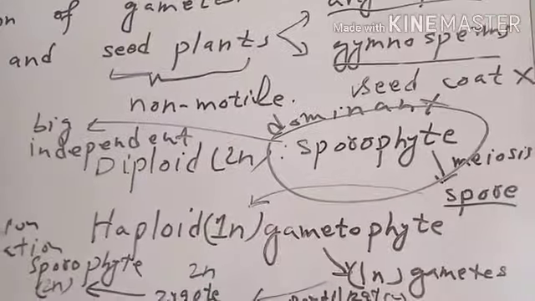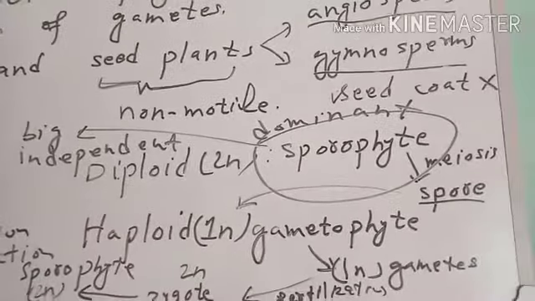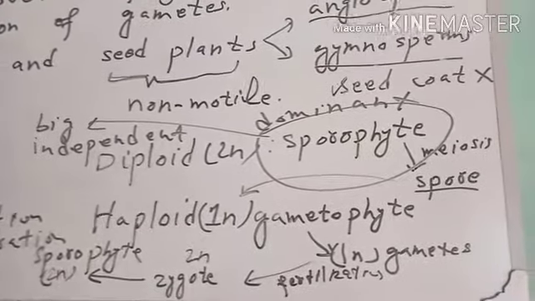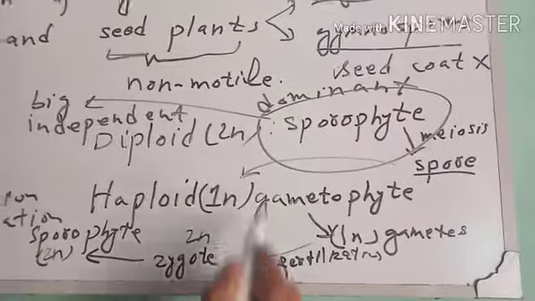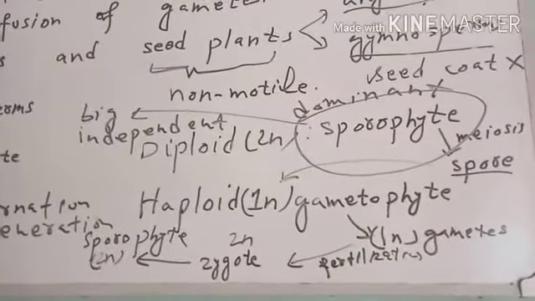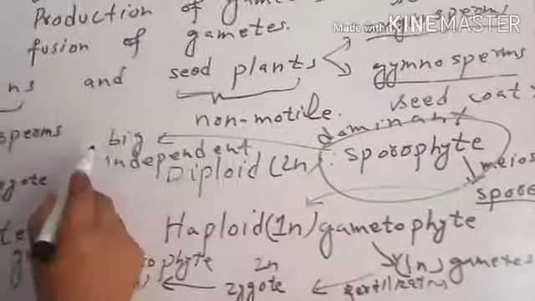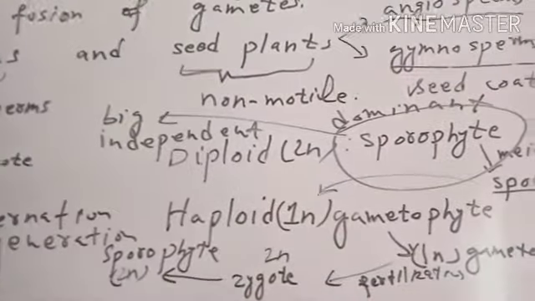In most of the plants, sporophyte is the dominant generation as compared to the gametophyte generation, which is not dominant and is dependent on the sporophyte. Sporophyte is dominant because it is big in size and it is independent.